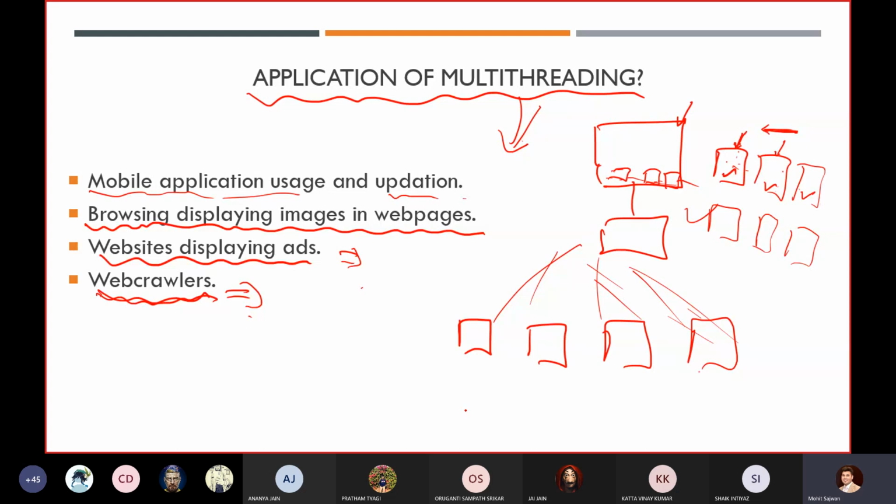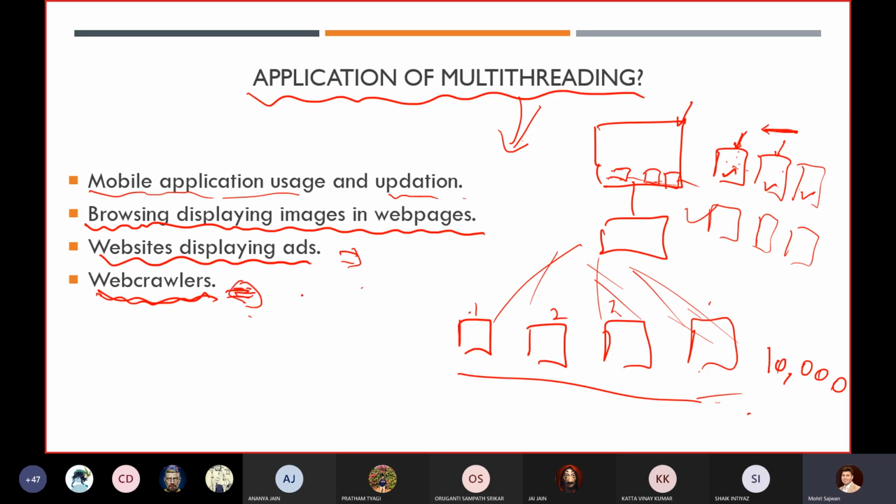If there is no concept of multitasking or parallel programming, and I have to list 10,000 web pages on the Google search engine, how much time would it take? It would go 1, 2, 3, 4, like that. But using parallel programming, we are able to do this entire task in a single fraction of a second.